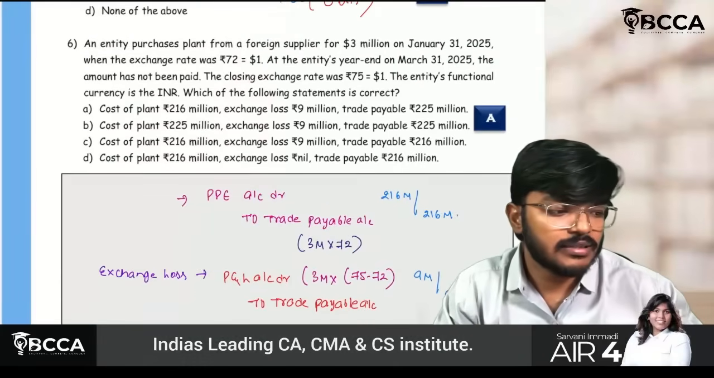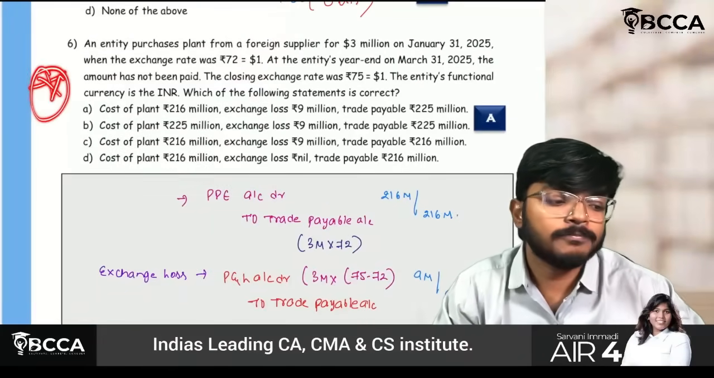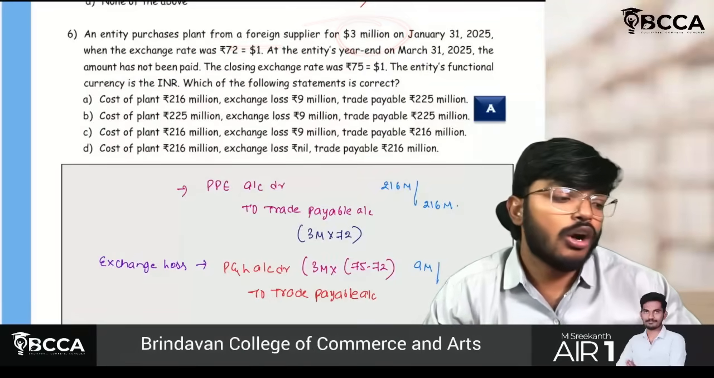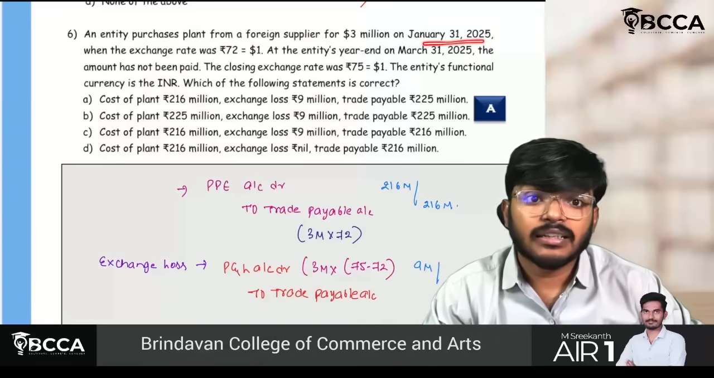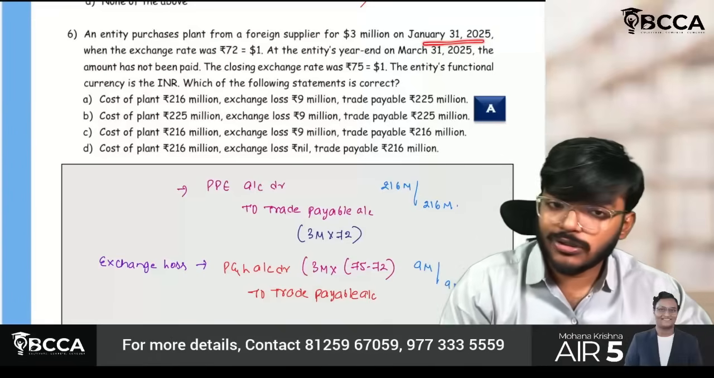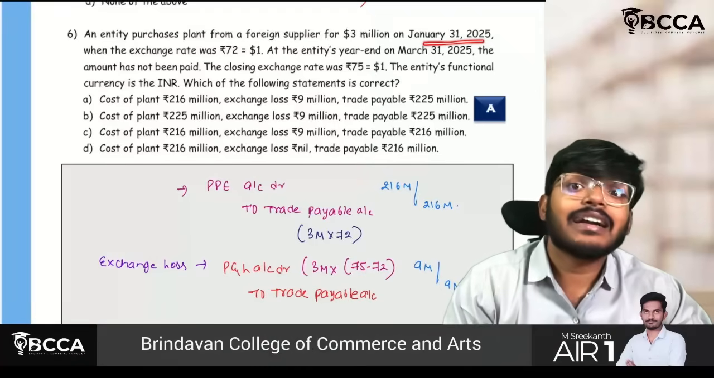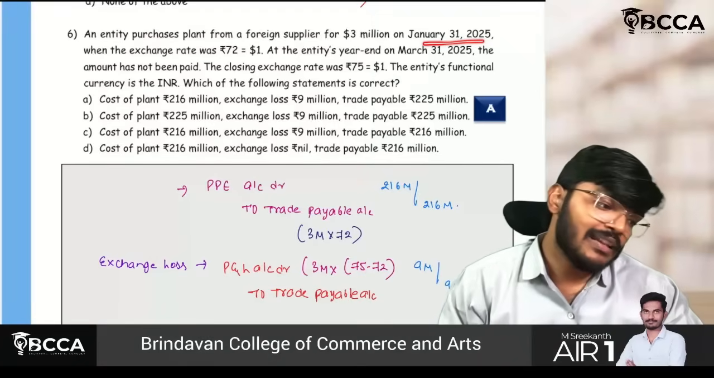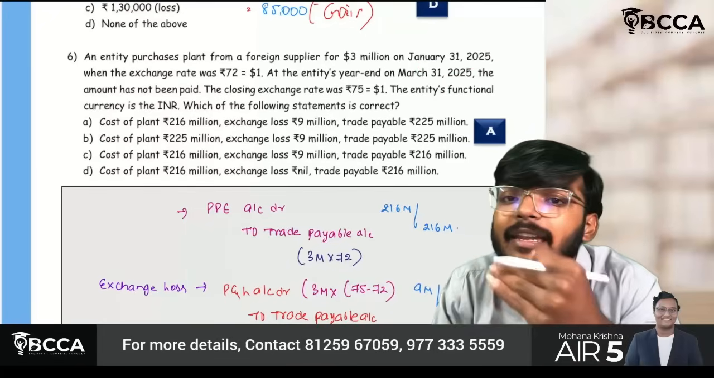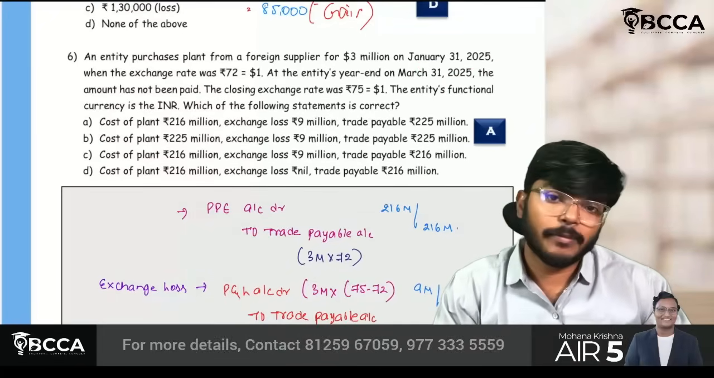Last one, guys. Last MCQ in this index 21. An entity purchases a plant from a foreign supplier for $3 million on Jan 31st, 2025. We have to understand, this is a credit purchase transaction. Therefore, asset is also there, creditor is also there. The entry which I will be passing on this 31st Jan is PPE account debit to creditor account or trade payable account. Correct or not?